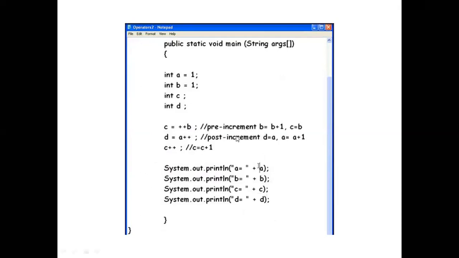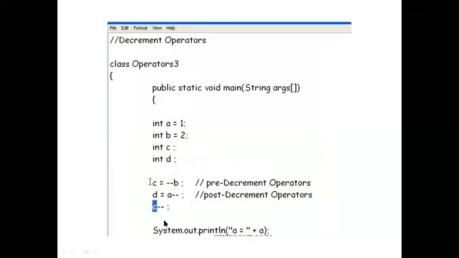And here you are just calculating the various values. b is equal to b plus 1, b plus plus b, b is equal to b plus 1, comma, c is equal to b, d is equal to a, like this. So whatever values you want to print, you can check whether you are getting the same output as you want. These are the closing braces at the end, so take care of this.